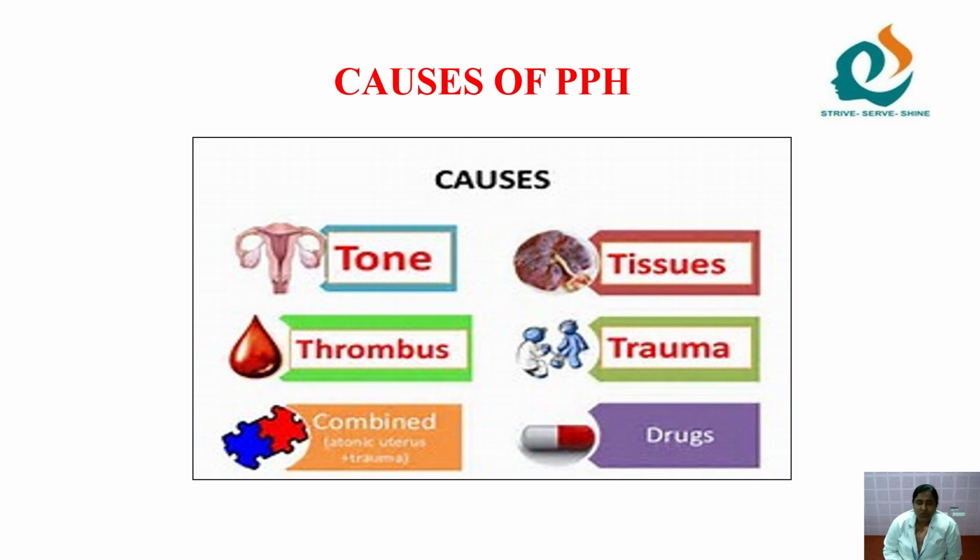And drugs. As we know, tocolytic drugs are given to reduce the contractions of the mother. Uterine contraction will be reduced by using tocolytic drugs, for example for false pain. But if given, automatically the uterine muscles will be relaxed, so that leads to bleeding. Magnesium sulfate is one example.